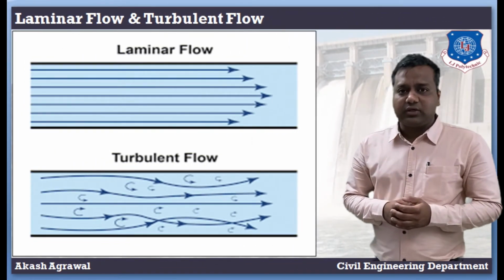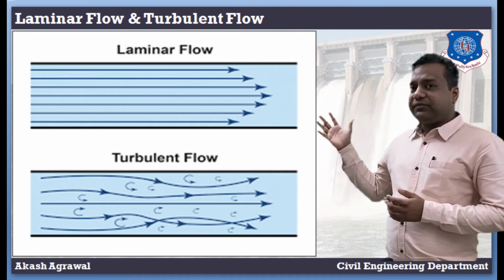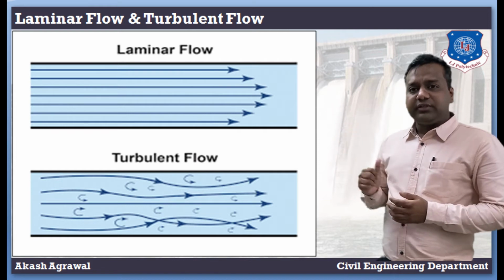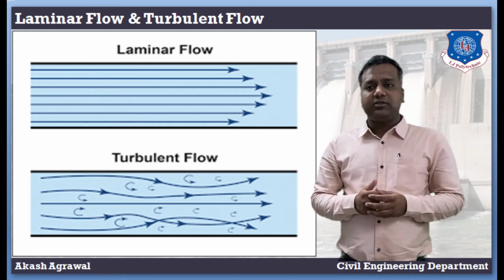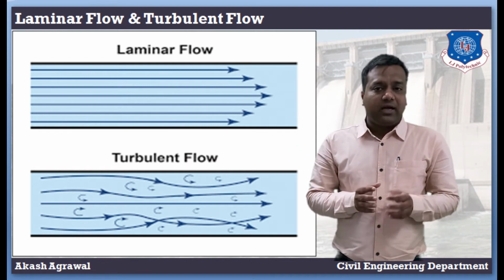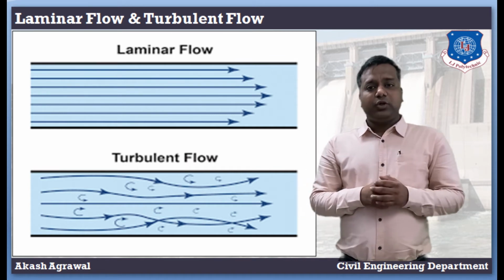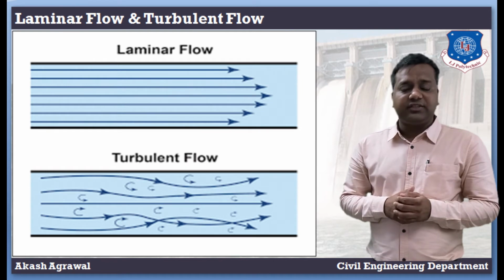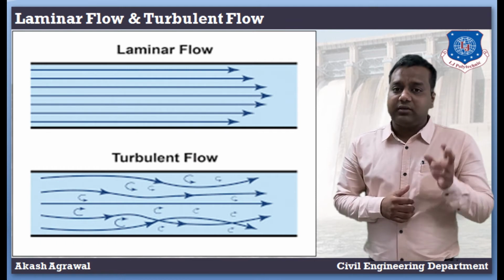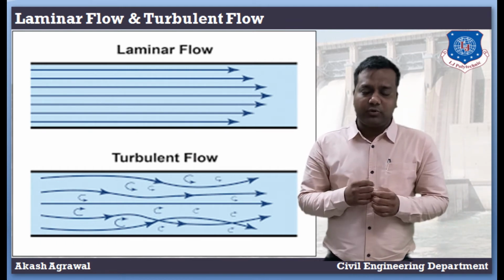Further, we will discuss laminar flow and turbulent flow. As you can easily correlate from the figures given on the screen, laminar flow is that type of flow in which the fluid particles move along well-defined paths. All streamlines are straight and parallel, and the Reynolds number is less than 2000 for laminar flow. For turbulent flow, particles move in a zigzag way, and the fluid particles cross the path of each other. The Reynolds number is greater than 4000. So this is about laminar and turbulent flow.